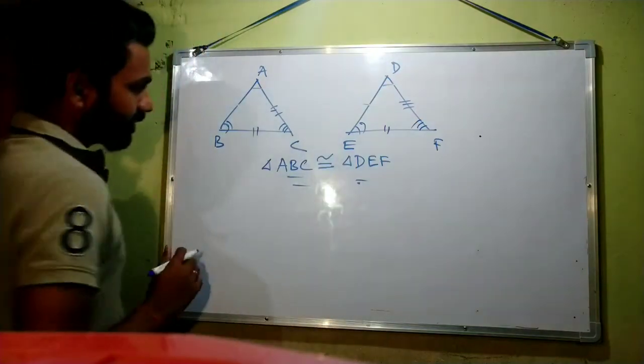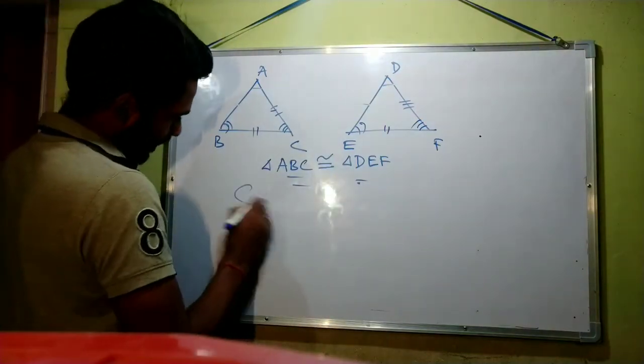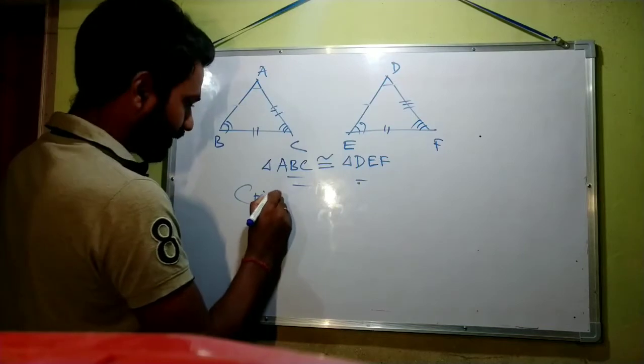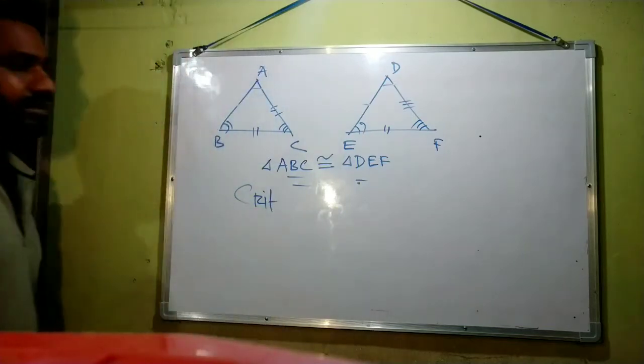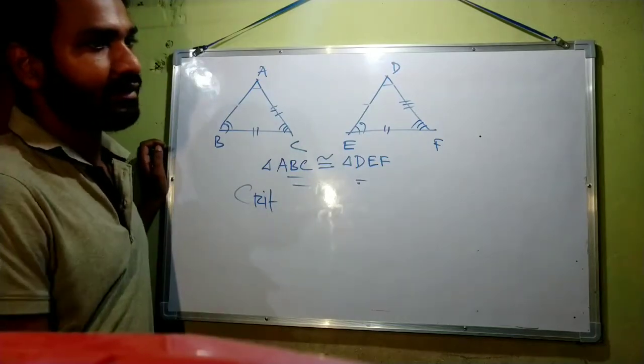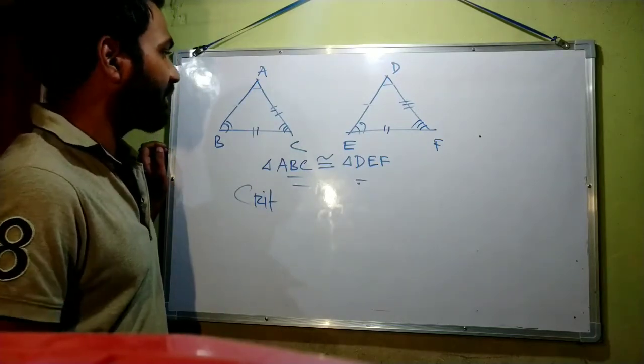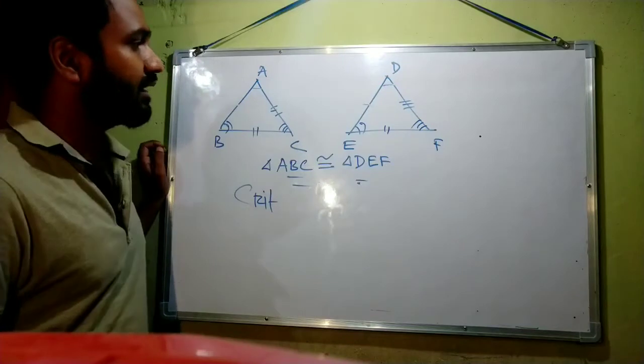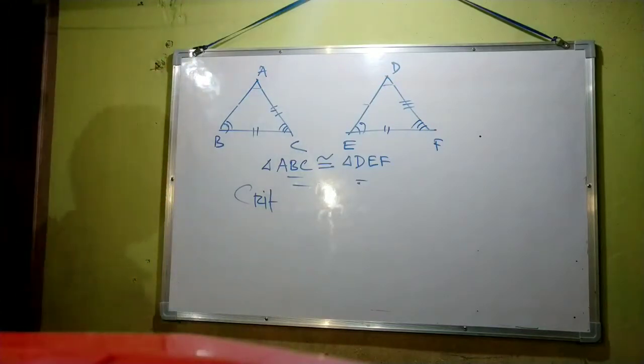So after deciding by any criteria that the two triangles are congruent, we can say that the other parts of the triangle are also equal.